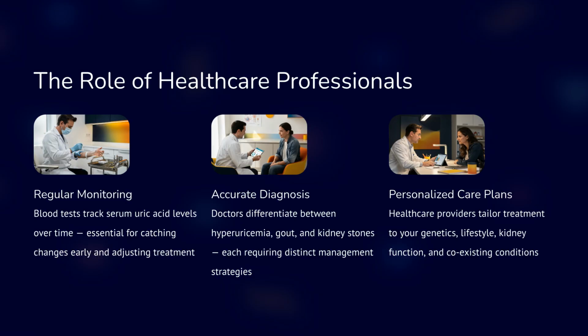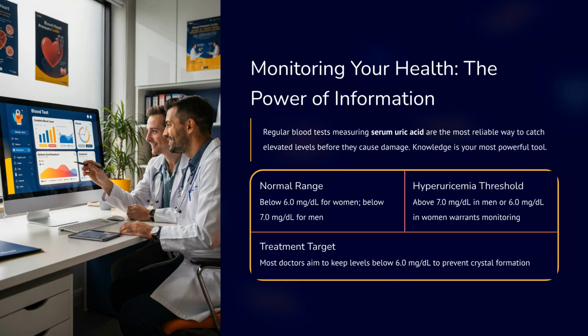They provide regular monitoring through blood tests to track levels. They ensure accurate diagnoses, differentiating between hyperuricemia, gout, and kidney stones. This leads to personalized care plans tailored to your needs. Monitoring your health is key. Regular blood tests for serum uric acid are the most reliable way to catch elevated levels early. The normal range is typically below 7.0 milligrams per deciliter for men and 6.0 milligrams per deciliter for women. Doctors usually aim to keep levels below 6.0 milligrams per deciliter to prevent crystal formation.